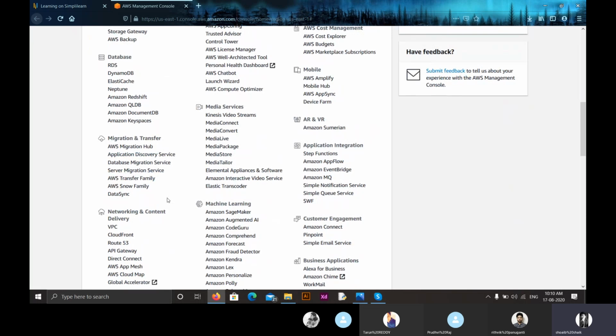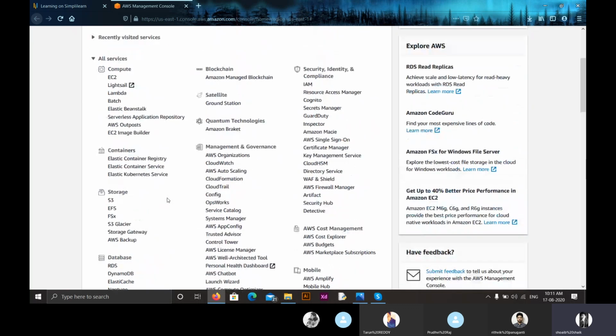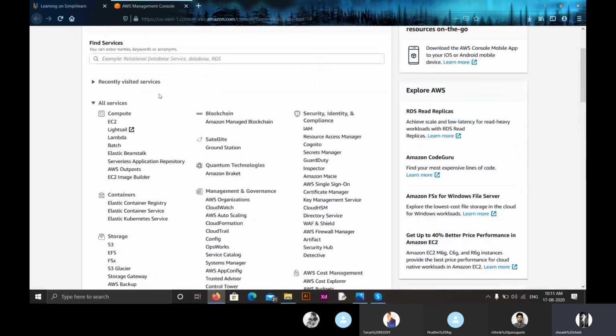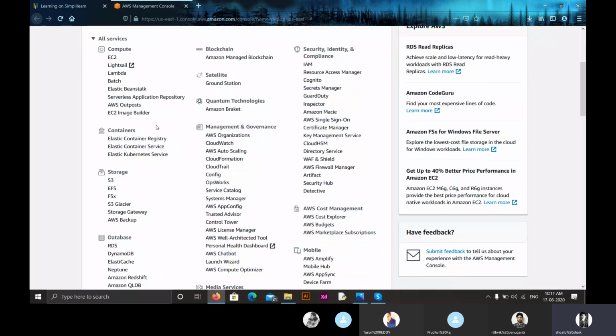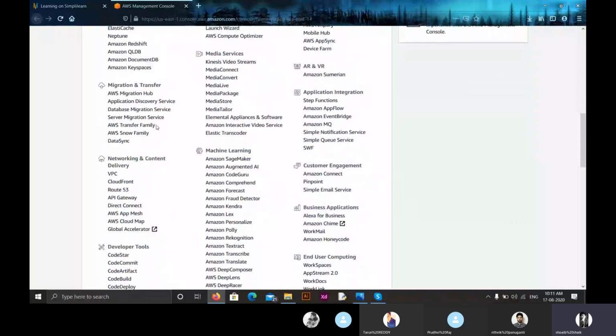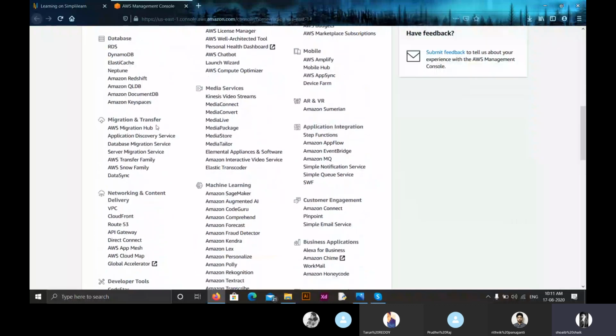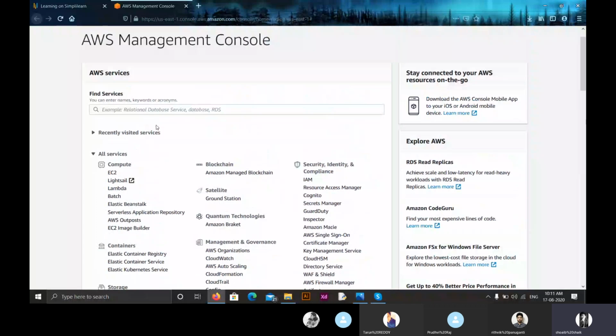Take platform as a service. In platform as a service, we will be providing him with networking and storage. What he does is he sets up his infrastructure according to his configuration. If a cloud consumer asks us, we are the cloud providers, for software as a service, then it is our duty to provide him with compute service, storage service, database service, networking and content delivery service, and all the other services in Amazon Web Services, according to his configuration.